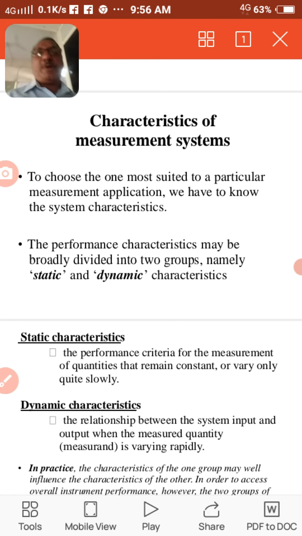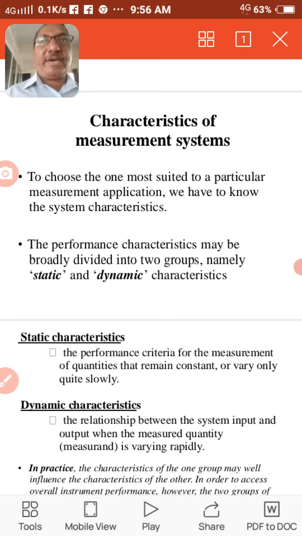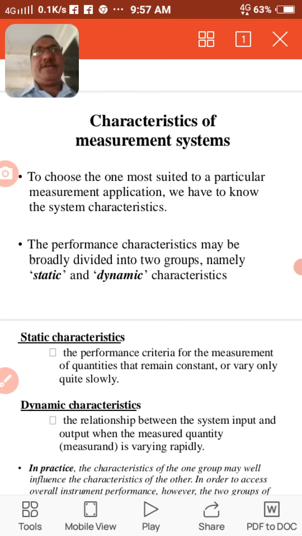There are two types of characteristics. One is static characteristics and another one is dynamic characteristics. Static characteristics are those characteristics of measurement which are static in nature. If input is stable, that measurement is called static measurement, and if input is continuously changing, that measurement is called dynamic measurement.